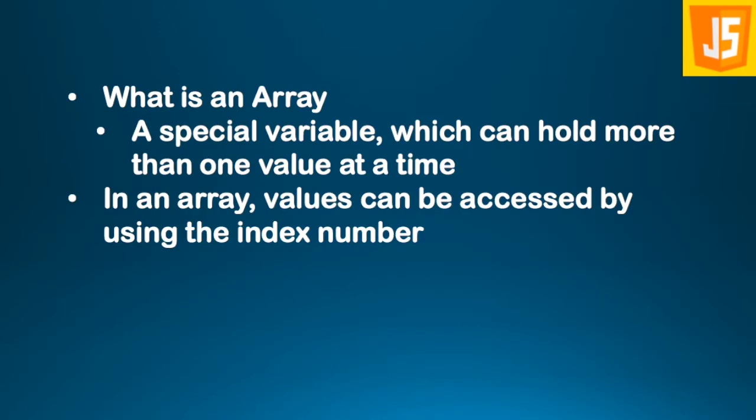An array is a special variable which can hold more than one value at a time. So unlike a string or a number or a boolean, which holds a single value at a time, an array can hold more than one value at a time. And in an array, values can be accessed by using their index number. So let's understand this with a few examples.